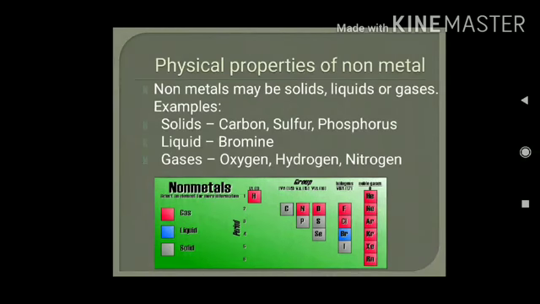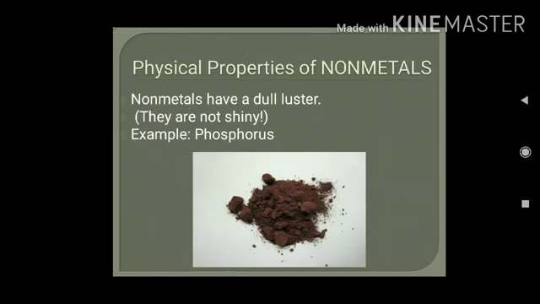Next, we will discuss physical properties of non-metals. As we studied, metals are found mainly in solid state except mercury, but non-metals may be solid, liquid or gases. Carbon, sulfur, phosphorus are found as solids, bromine is liquid, oxygen, hydrogen and nitrogen are found in gaseous state. Non-metals have a dull luster.